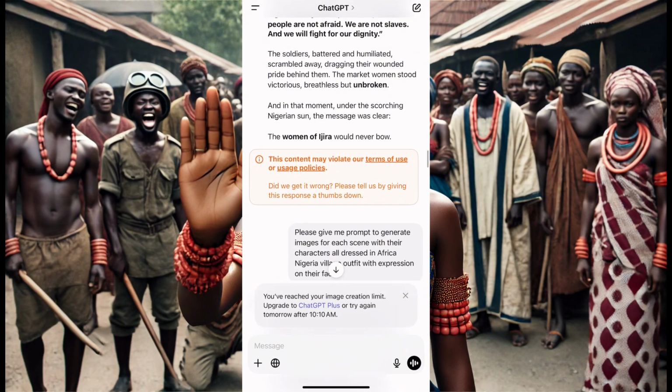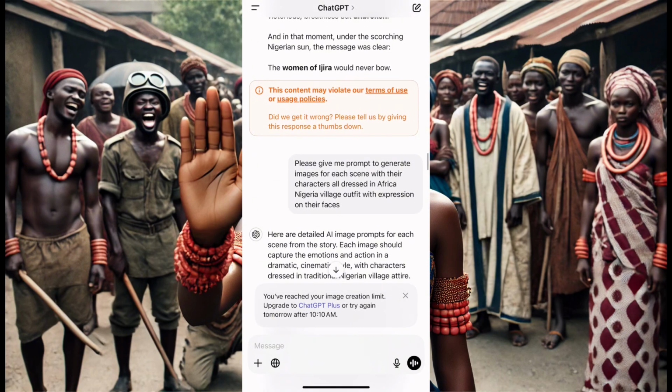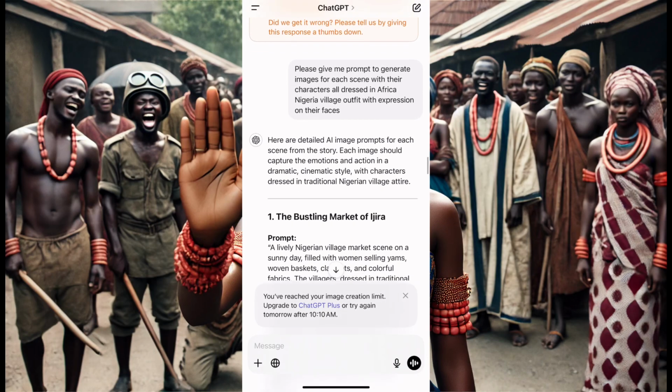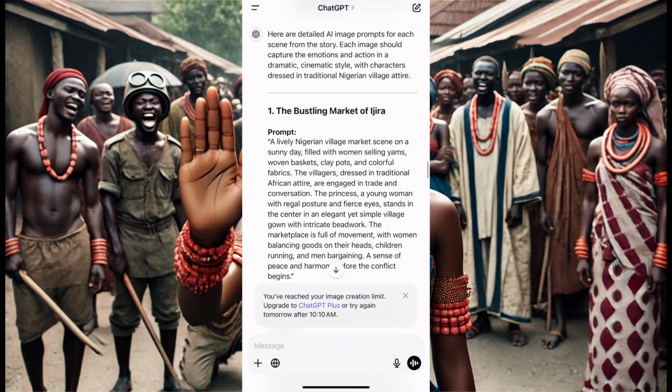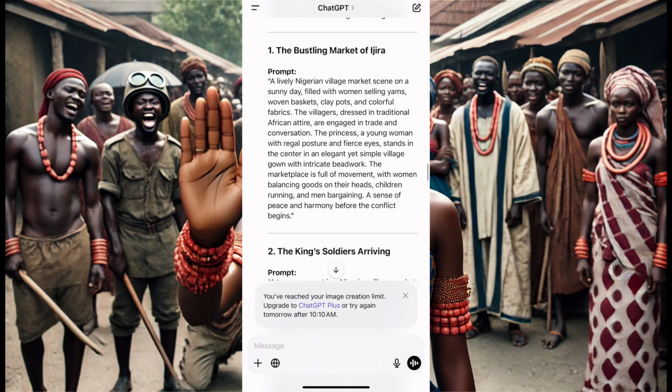So at the end of the day, because I used make it with anger, ChatGPT told me this is against their policy, blah, blah, blah, but they still gave me the story, okay? Now I said, please give me prompt to generate images for each scene with their characters, all dressed in African outfit. So ChatGPT gave me a prompt.